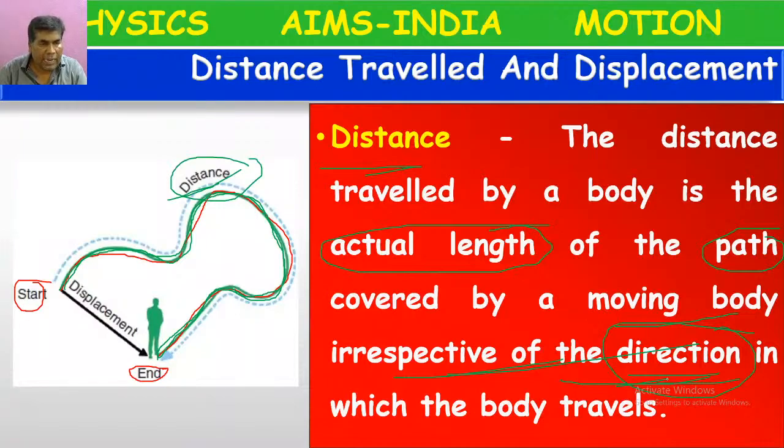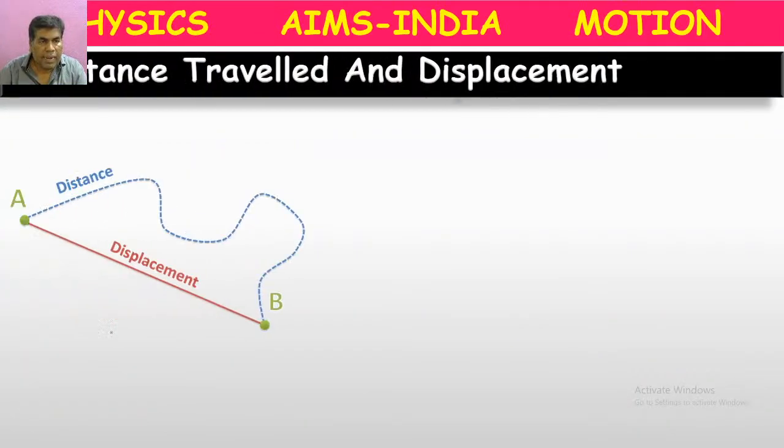In this case, what is displacement? If anybody asks about displacement, this is the starting point, this is the ending point. The shortest possible path means the 2 points we have to join by a straight line. Then it is called displacement. So displacement will have direction. Let's see another example.